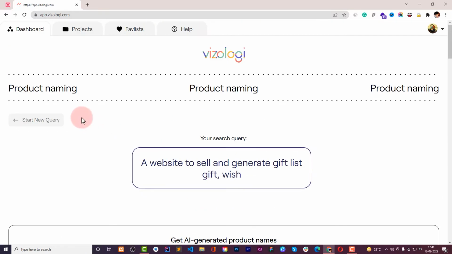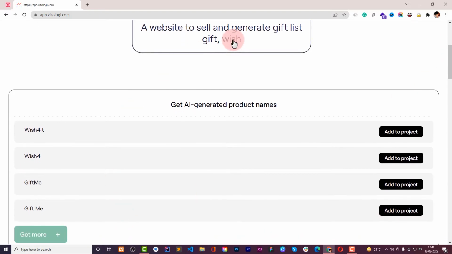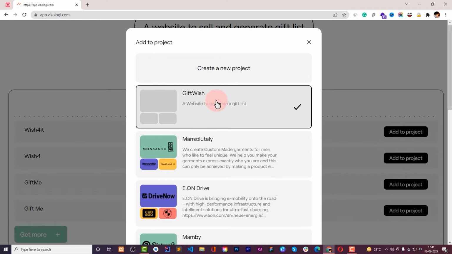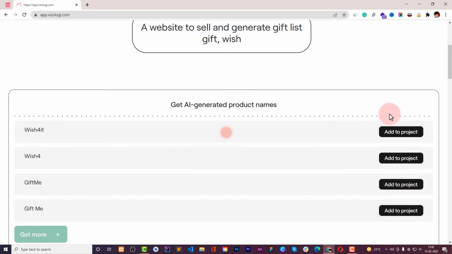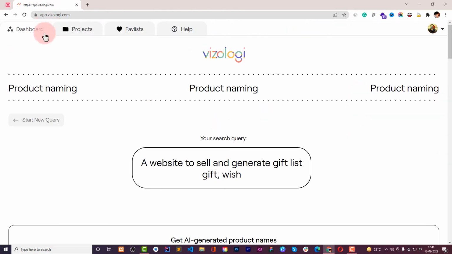If you type in more keywords and a more readable and more creative description for your business idea, then you will definitely find some more interesting product names here. But I will just opt to choose this one, gift me. Looks good, and we can add this to here. When you close, it will be saved. Okay, you don't need to save anything.